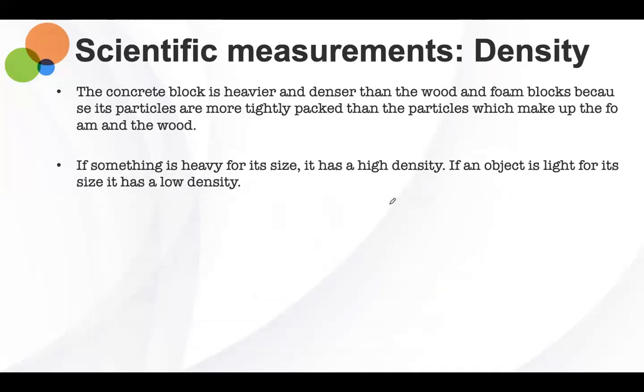So the concrete block is heavier and denser than wood and the foam block, because its particles are more tightly packed than the particles which make up the foam and the wood. If something is heavy for its size, it has a high density. If an object is light for its size, on the other hand, it will have a low density.